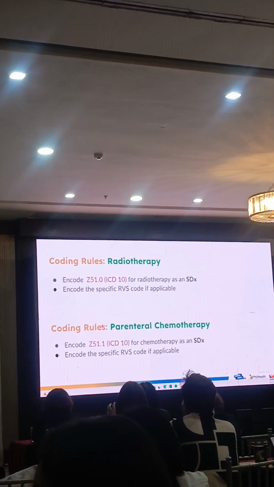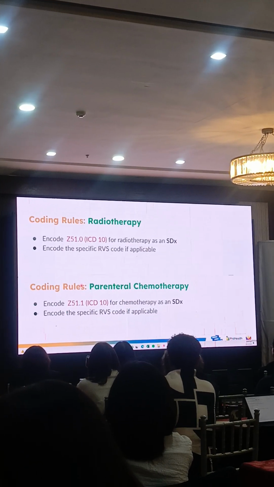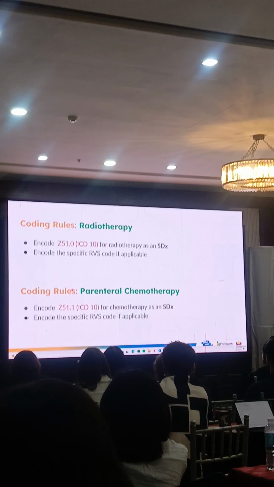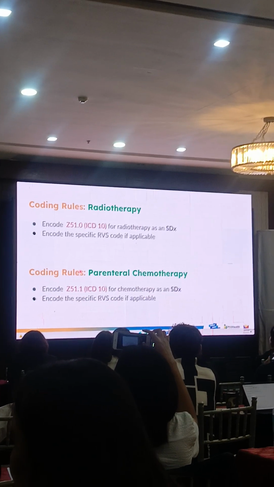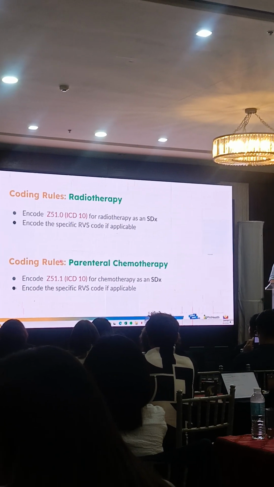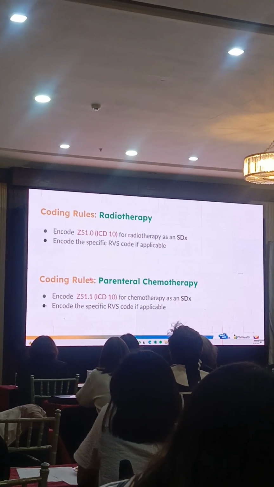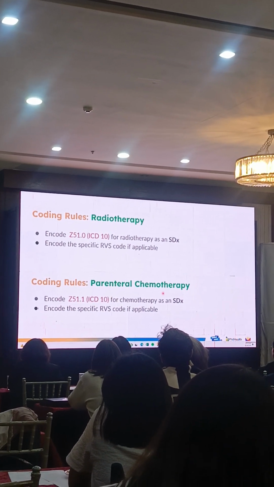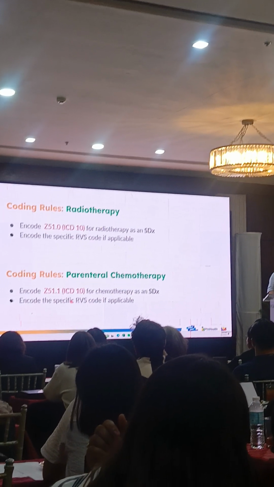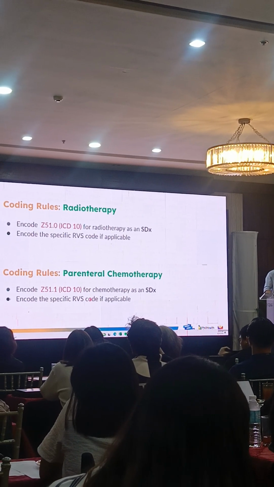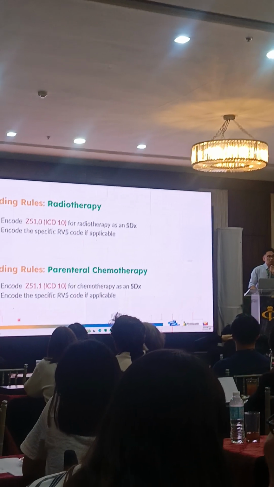Another special coding rule is radiotherapy. For radiotherapy or radiation, we encode Z51.0, which is the ICD-10 code for radiotherapy, and we put this as a secondary diagnosis. And we encode the specific RVS code for radiotherapy if applicable. For parenteral chemotherapy, we use Z51.1, which is the ICD-10 code for chemotherapy. We put this in secondary diagnosis as well, and we encode the specific RVS.